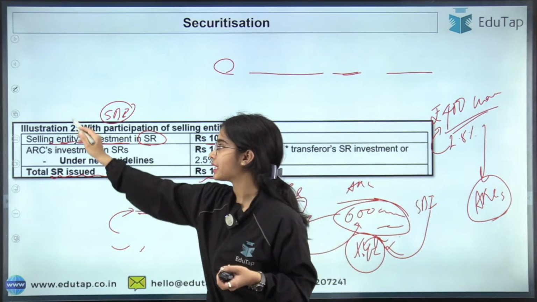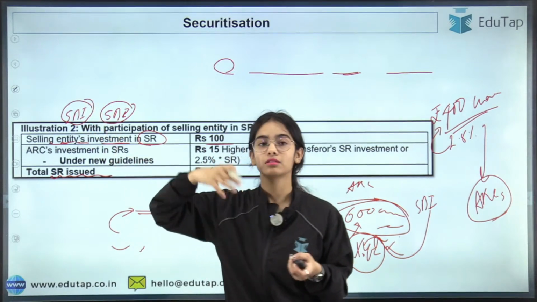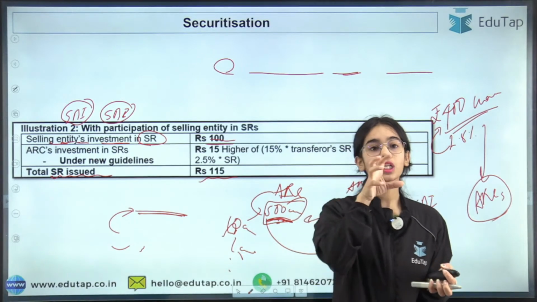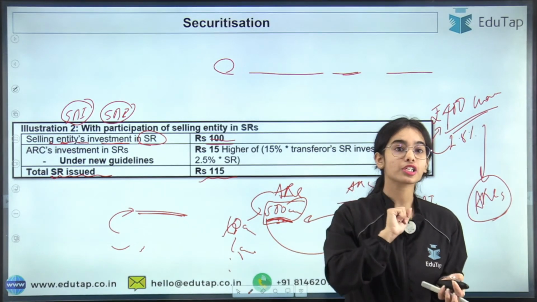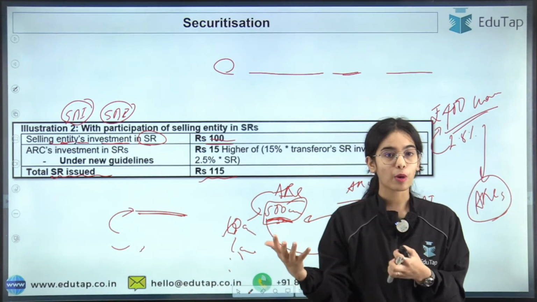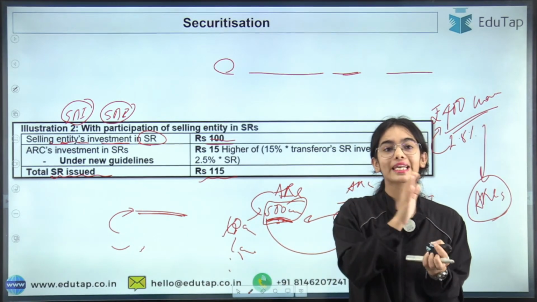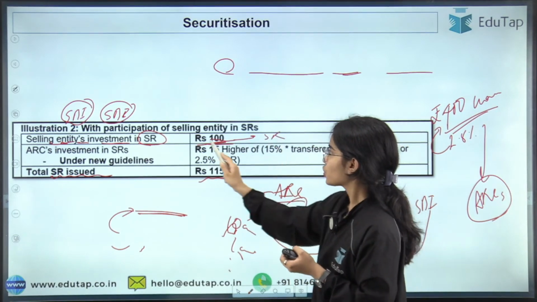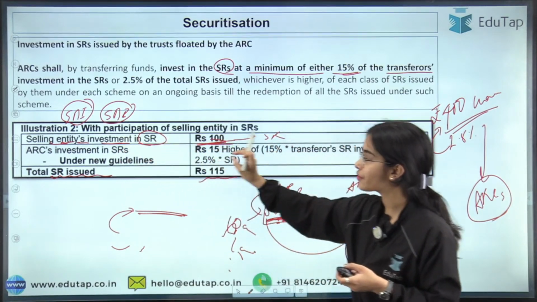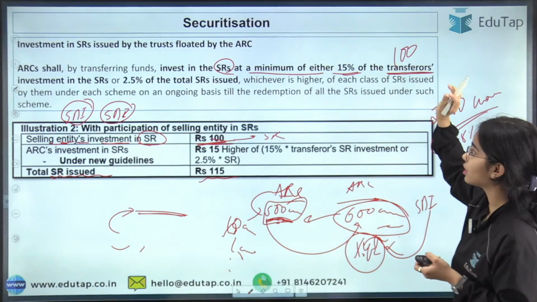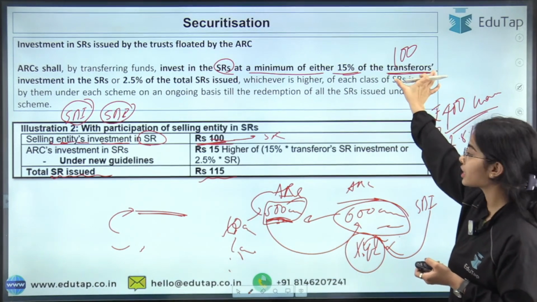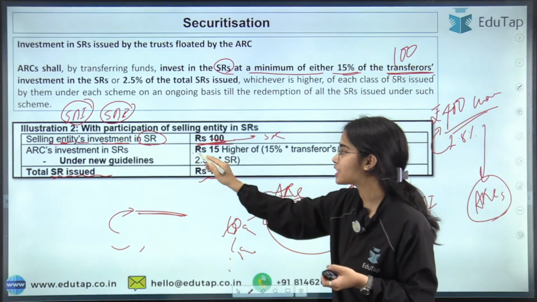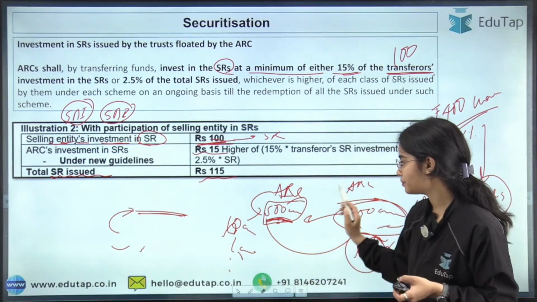Out of that, the selling entity, that is SBI, that is selling its financial asset, is investing rupees 100 because it has very good faith in the asset reconstruction company, that the asset reconstruction company can resolve the problem, can do the asset reconstruction, or can sell the collateral at a good price. So let's invest in the security receipts. So if the 100 rupees is being invested by the transferor, that is the SBI, the investment is 100 rupees. So the ARC's investment should be at least 15 rupees. So that is the basic idea.